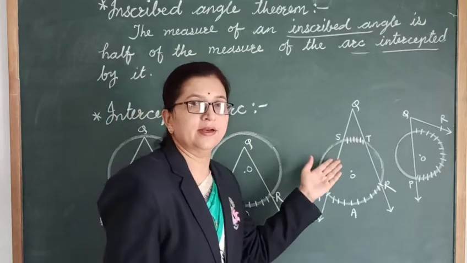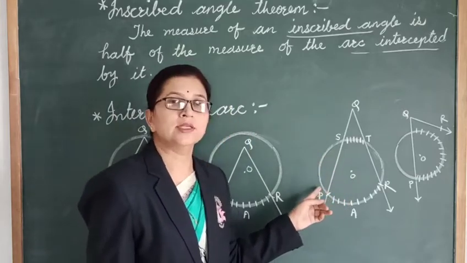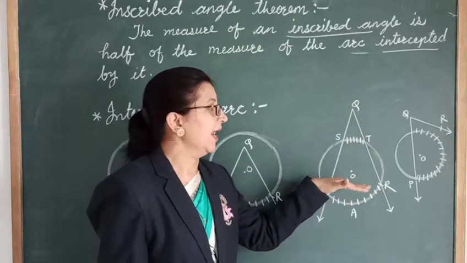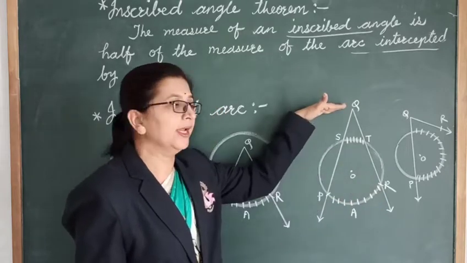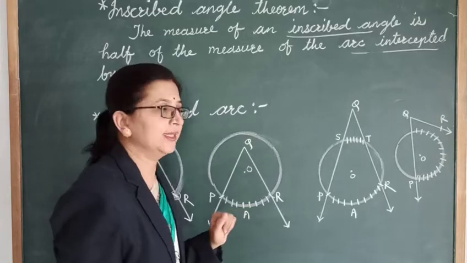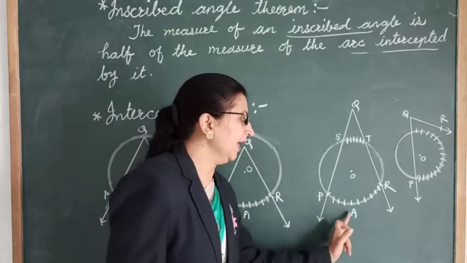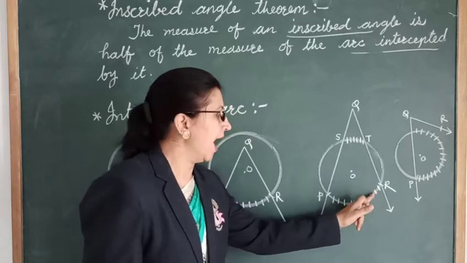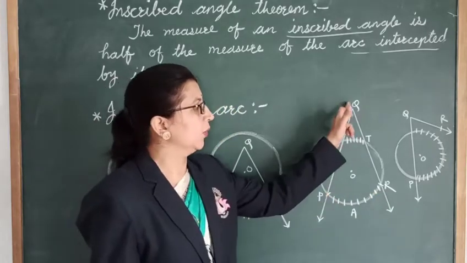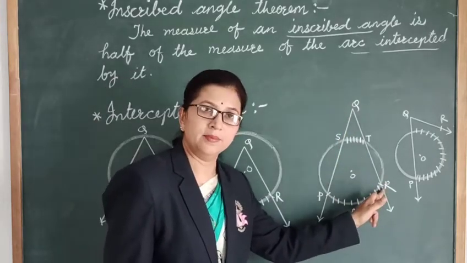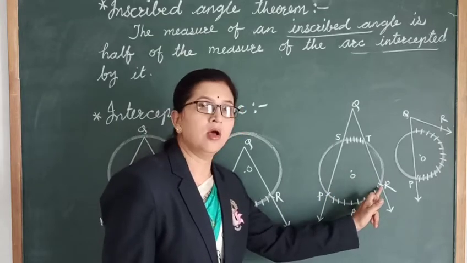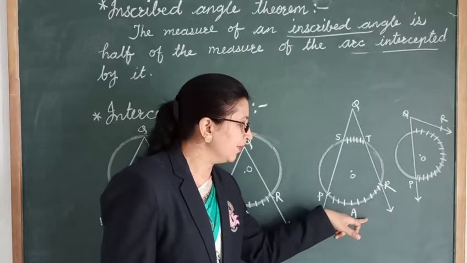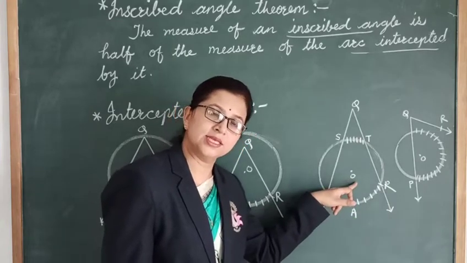In the third figure, here the vertex of the angle PQR is exterior to the circle. Okay, so here also we can say that arc PAR is intercepted by angle PQR, because the endpoints are on each side of the angle and the remaining points are interior to the angle.